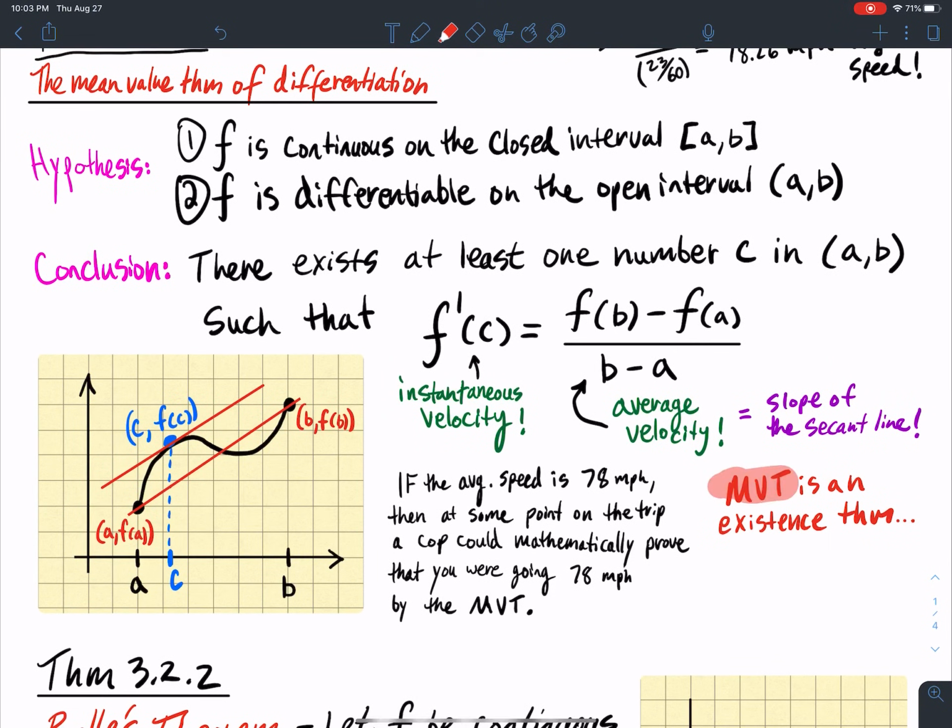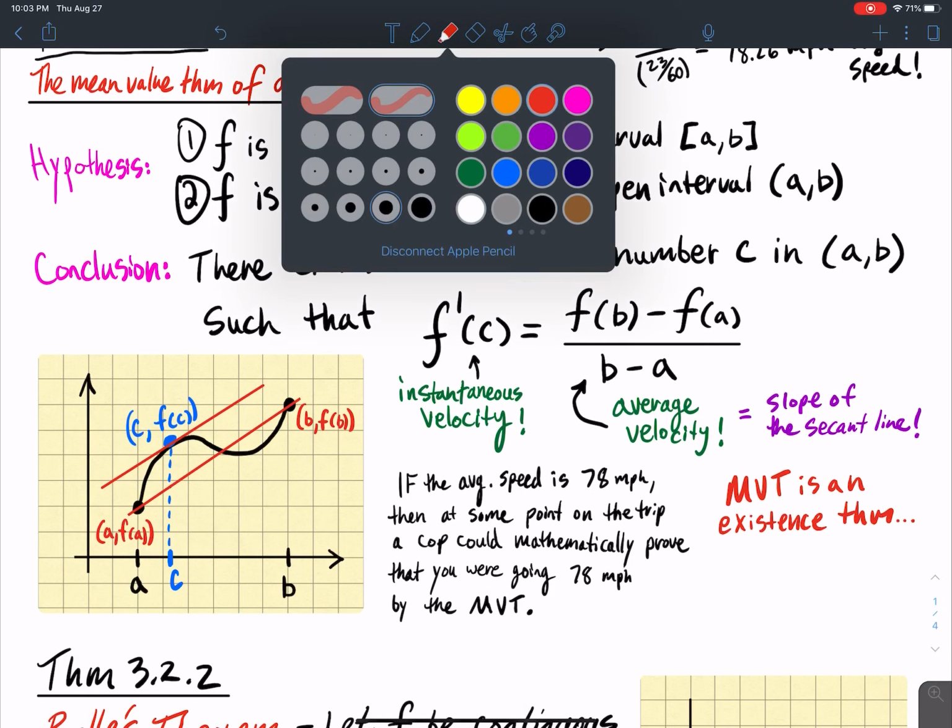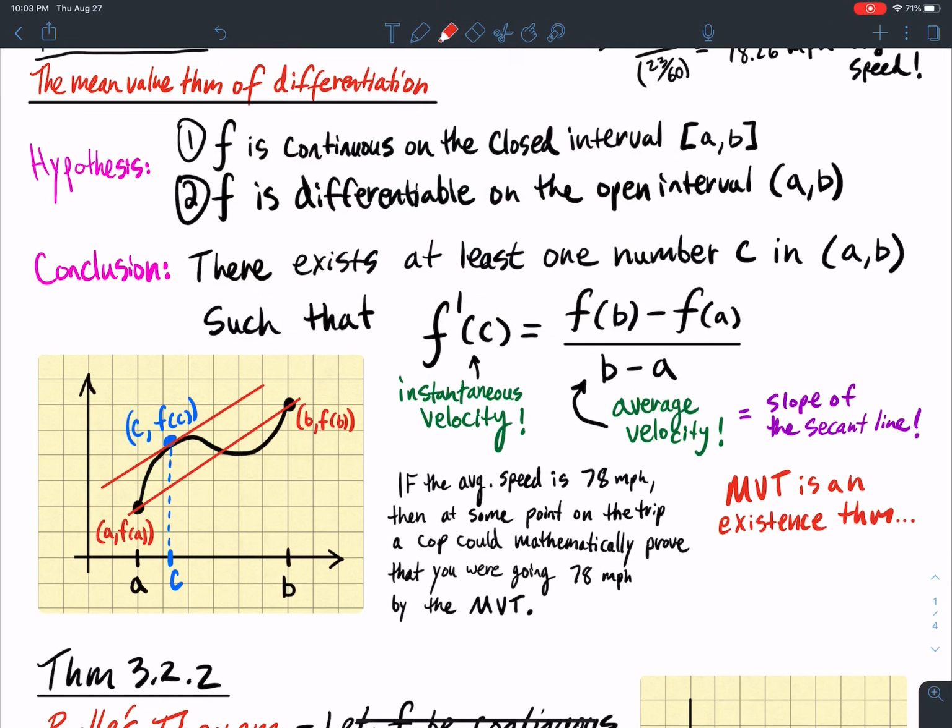Okay, so the mean value theorem is an existence theorem. So what do I mean by that? The mean value theorem does not tell us what the C value is. All it does is guarantee us that there's some C between A and B, such that if I plug in C into the derivative, it equals the slope of the secant line.